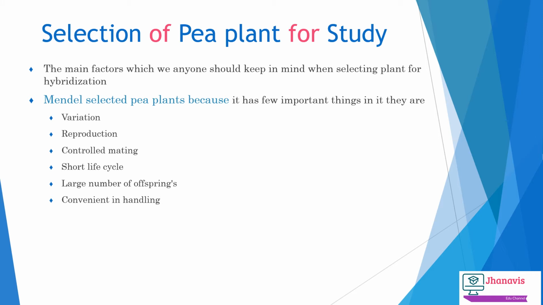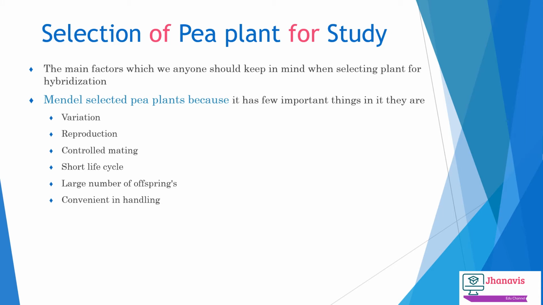What do you mean by large number of offspring? That means while doing an experiment, we will get more than 2 or 3 offspring at a time. In the monohybrid cross, we are getting 4 plants at a time. That means there is a large number of offspring in these cases. And the last one is convenient in handling. What is the meaning of convenient in handling? It is very easy to handle. Whereas with other plants, it may be difficult to grow or hybridize them. But these pea plants are very easy to hybridize.